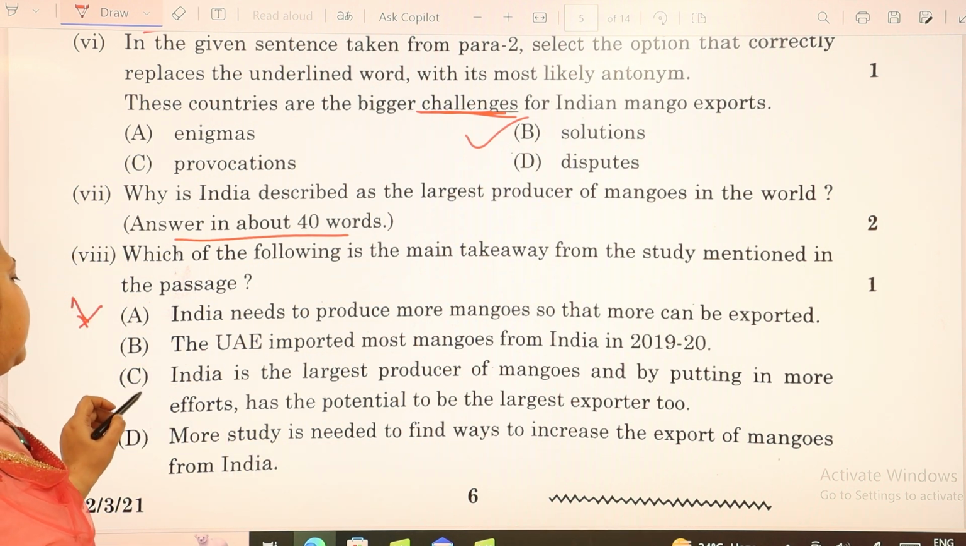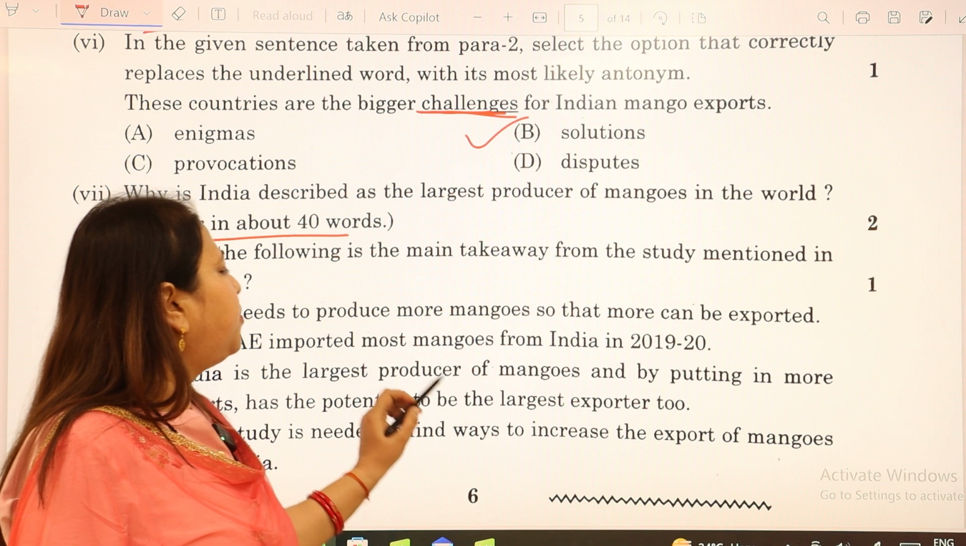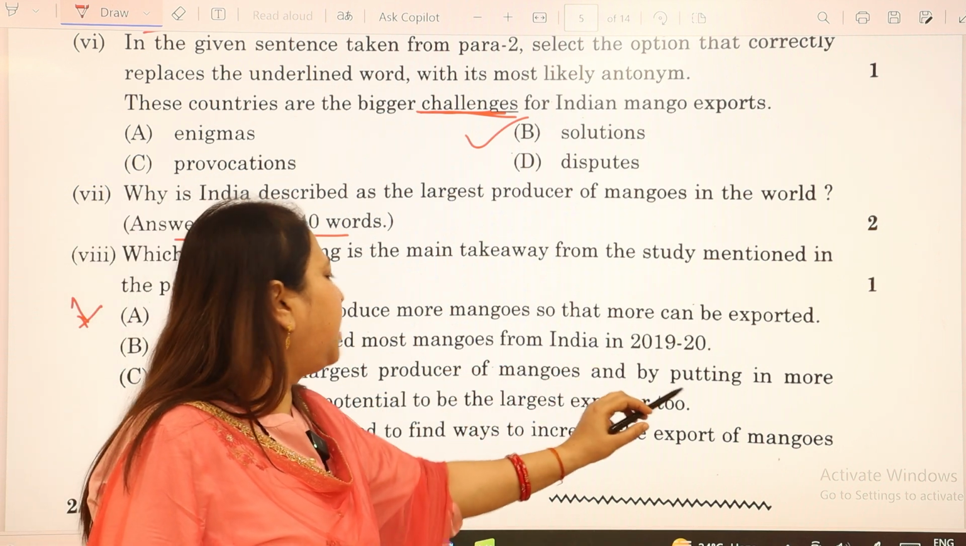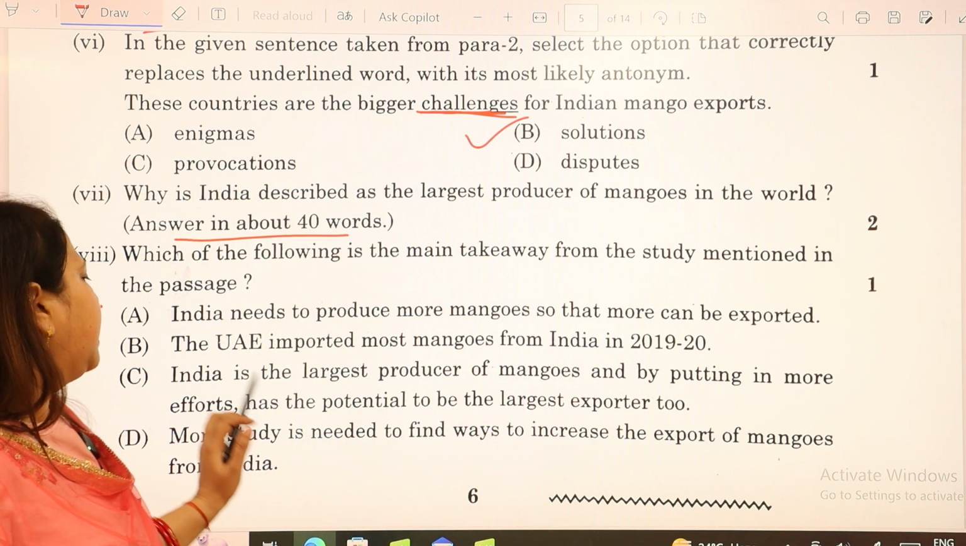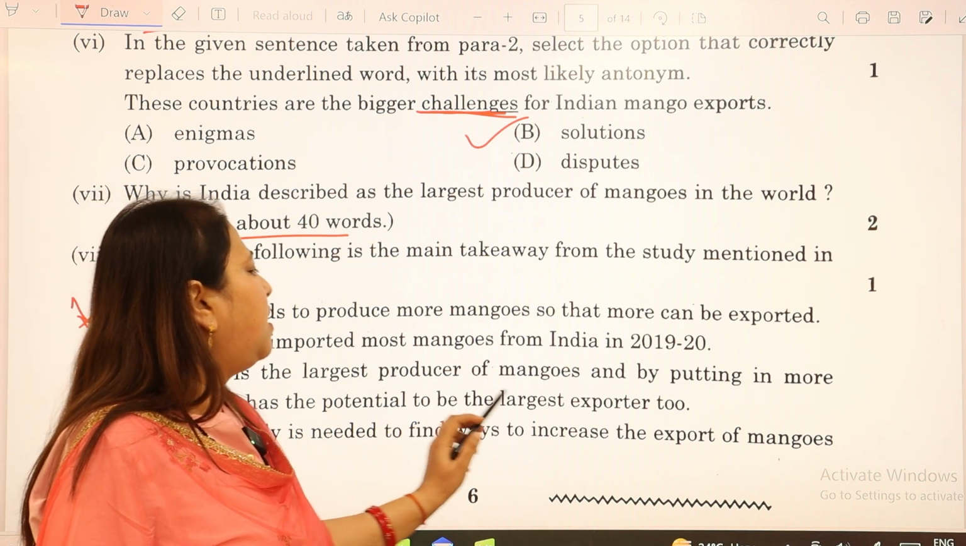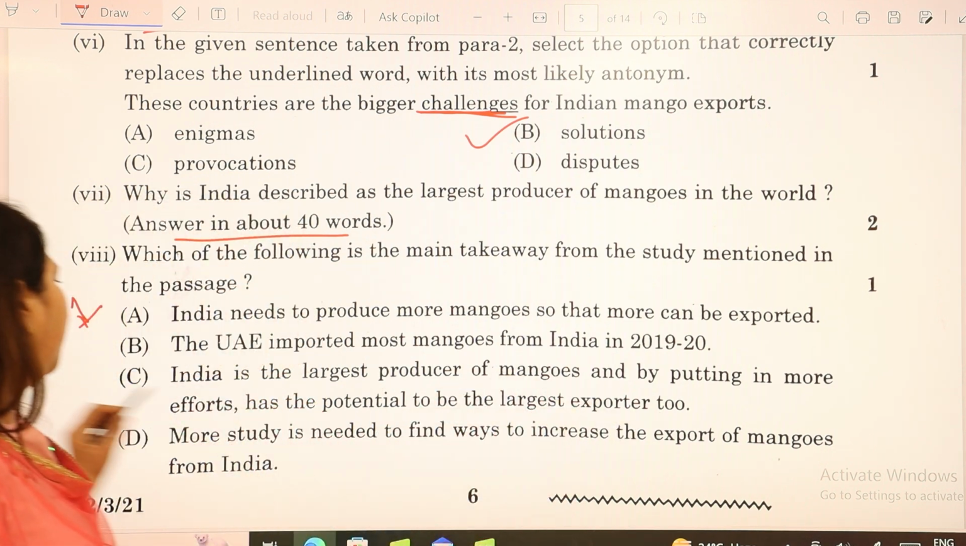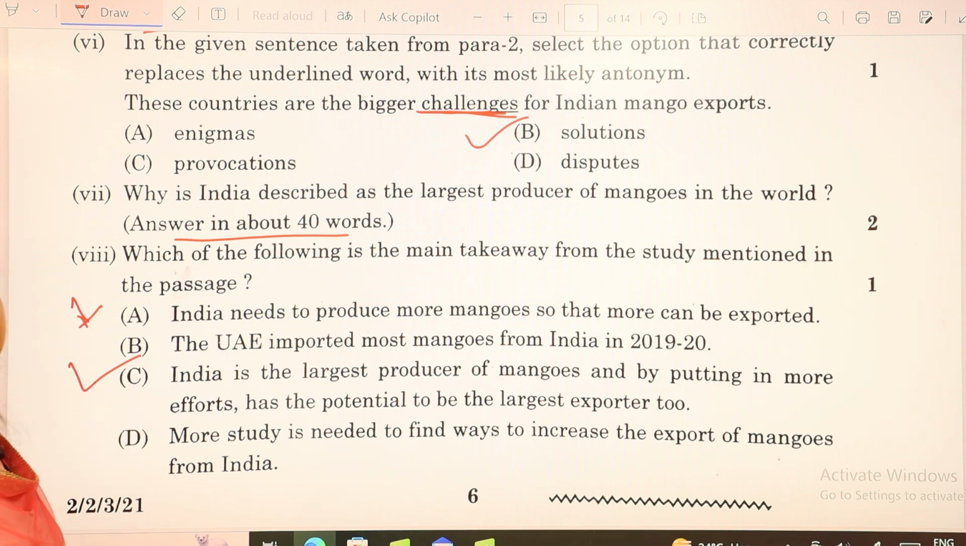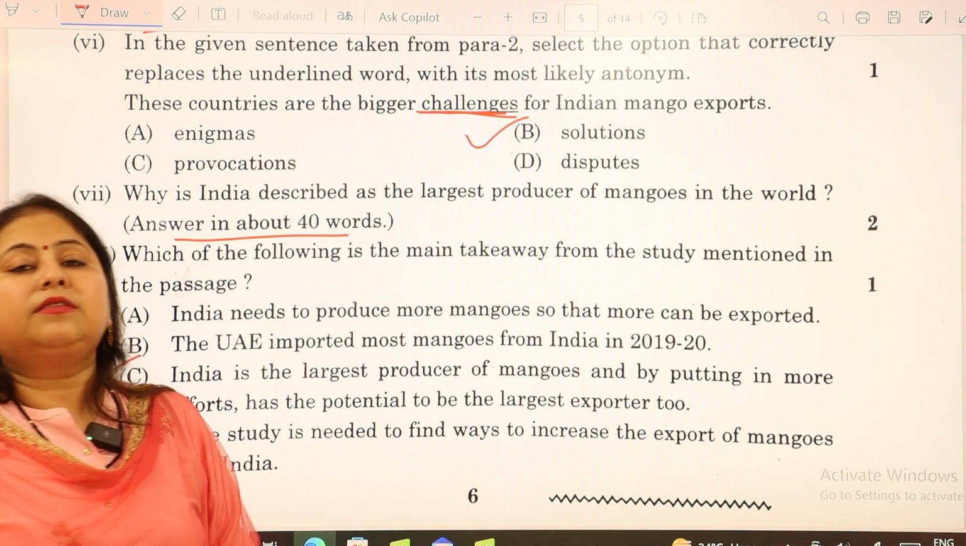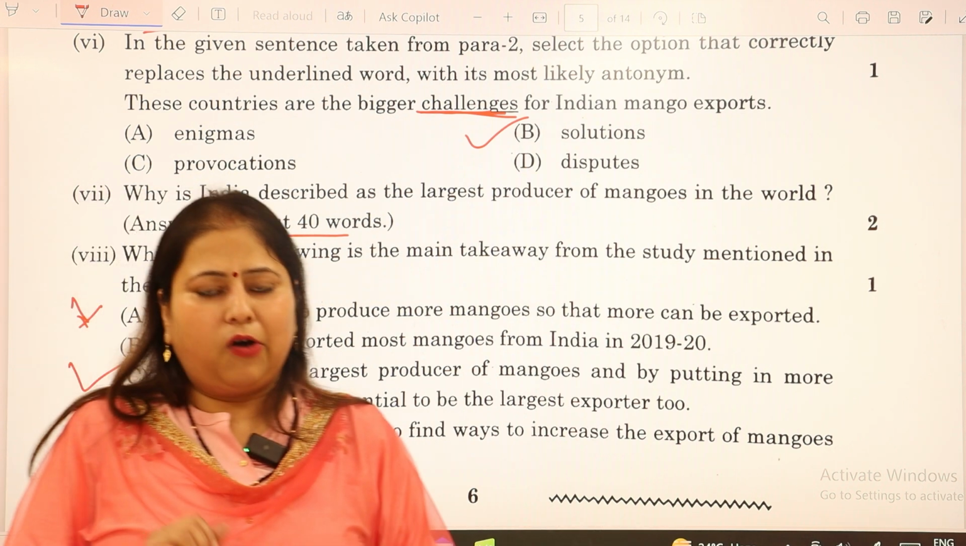Then we'll go with C. India is the largest producer of mangoes and by putting in more efforts has the potential to be the largest exporter too. So this would go as your right answer. For this, C is the right option. This completes section A also.